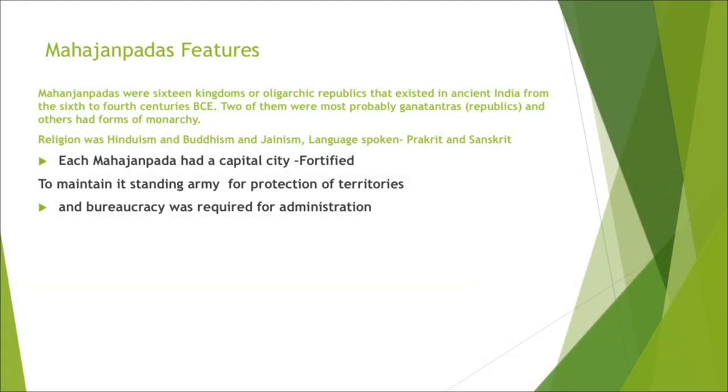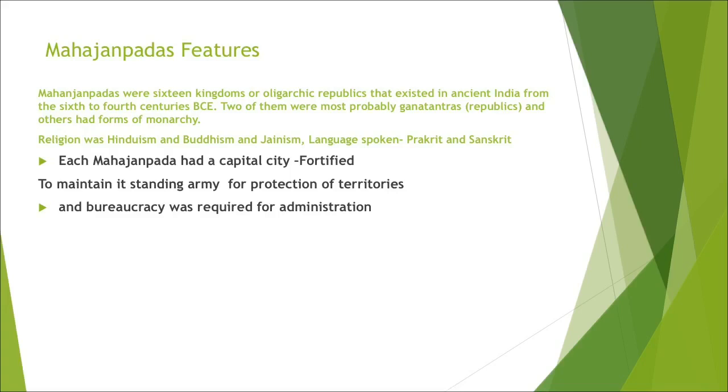Now, what were the features of Mahajanpadas? As I mentioned, there were 16 Mahajanpadas, which were either oligarchic republics or monarchies that existed in ancient India. The religions practiced were Hinduism, Buddhism and Jainism. The languages spoken were Prakrit and Sanskrit.